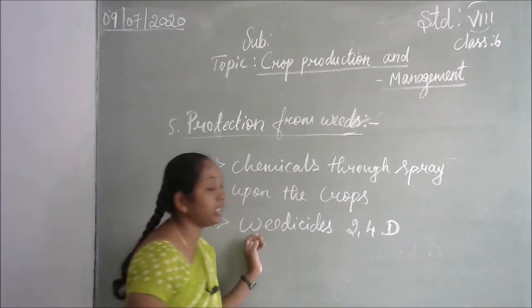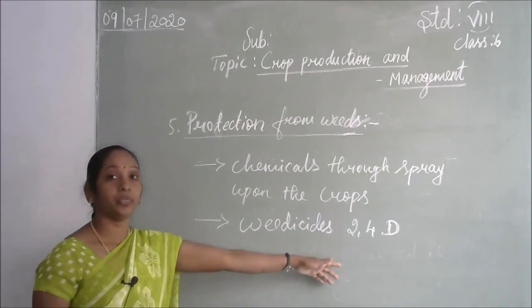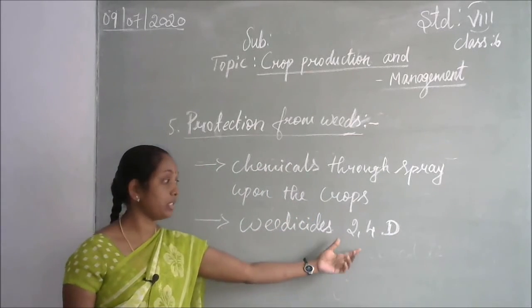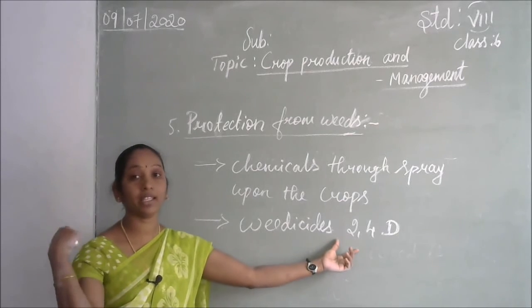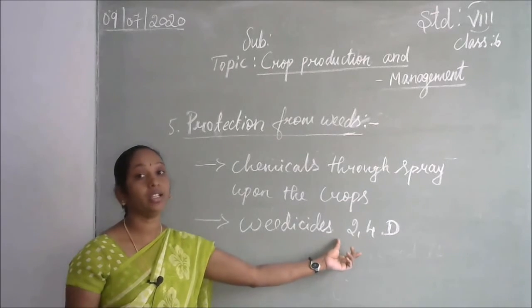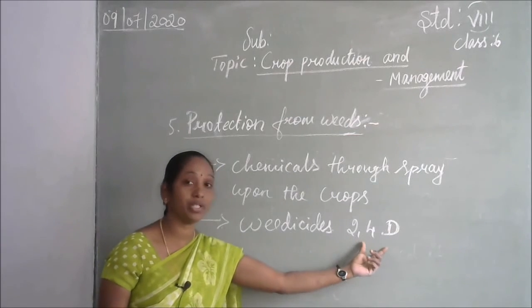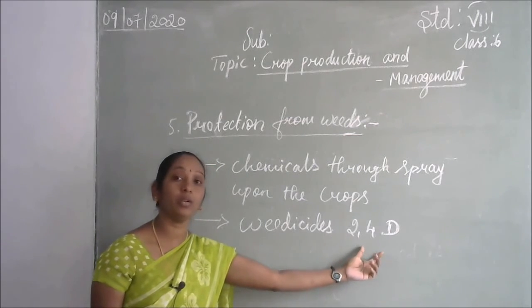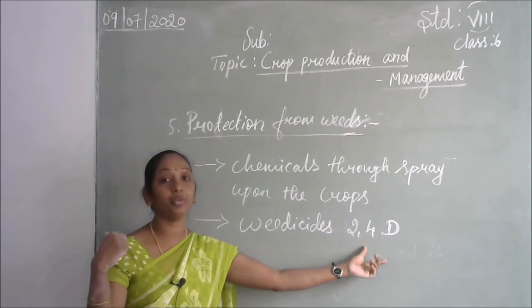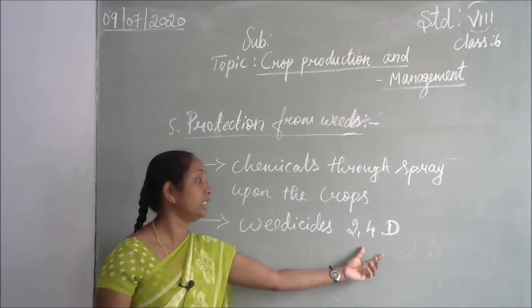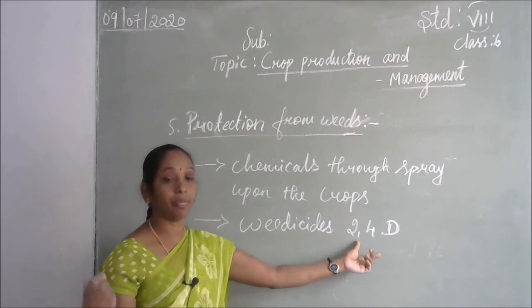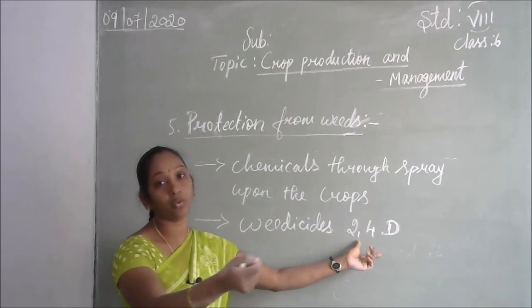This chemical will be diluted in water. You can see that farmers can use the spray machine, carrying it on their backside. Before that, they fill the tank with water, mix the chemicals depending on the quantity, and put it in the backside tank. Through the pipe connection, they spray it all over the crops.